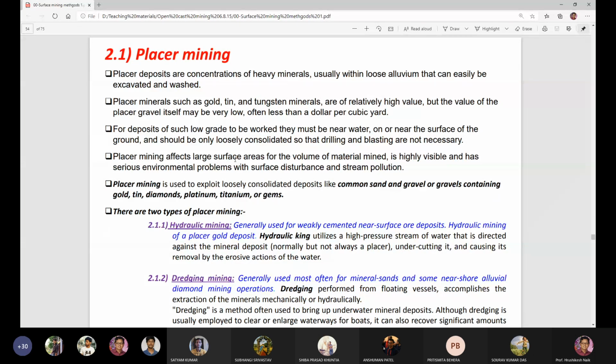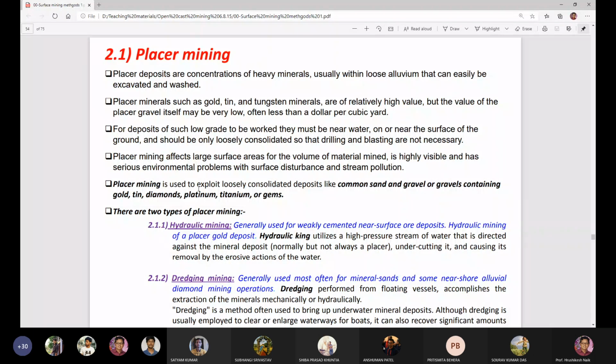Placer mining affects large surface areas for the volume of mineral mined, is highly visible, and has serious environmental problems with surface disturbance and stream pollution. In the case of placer mining, environmental degradation occurs because of large surface disturbance, and the water stream gets polluted because the gangue particles are thrown into the water. So there are some environmental problems associated with placer mining.